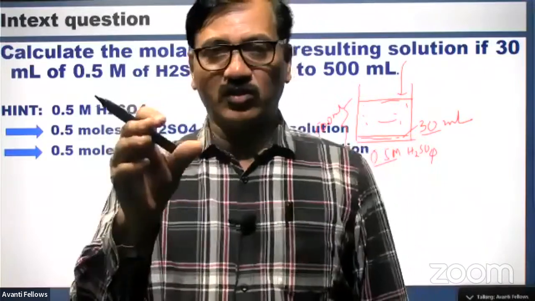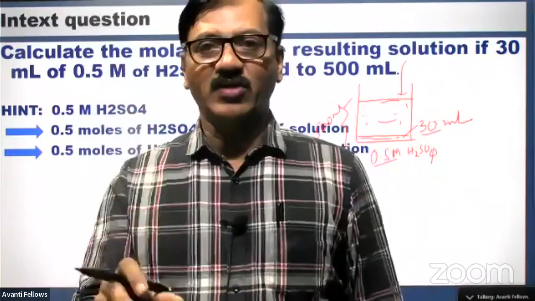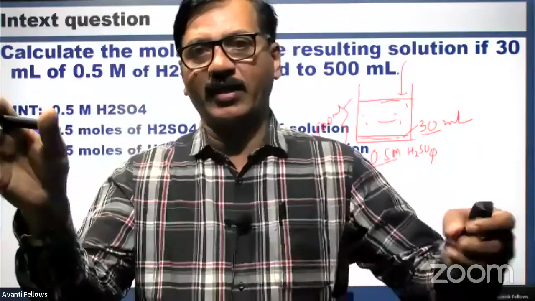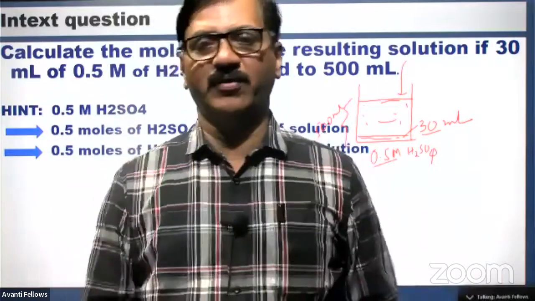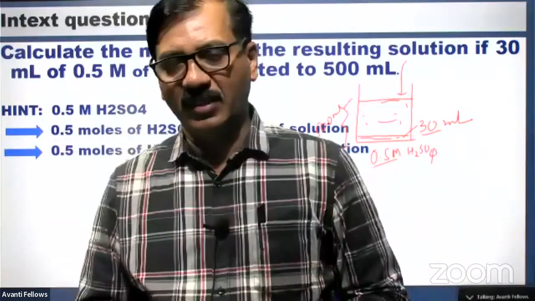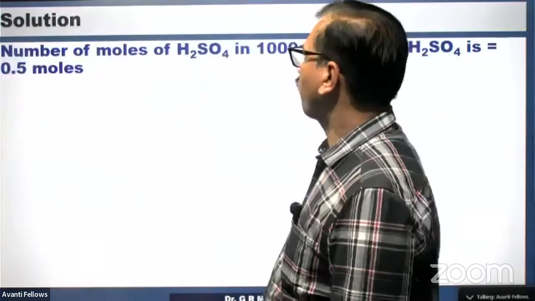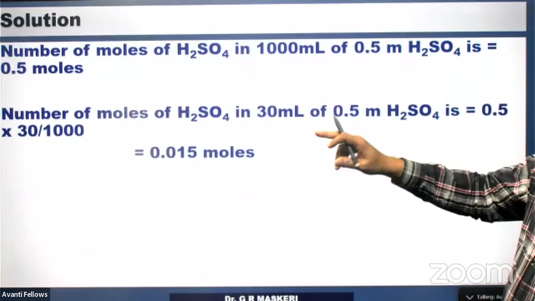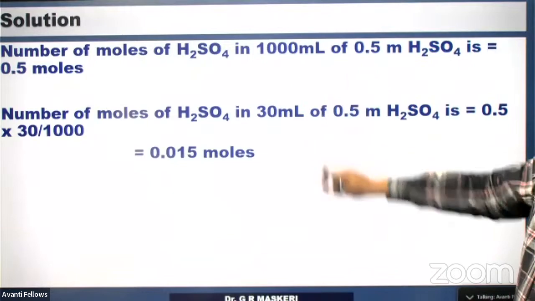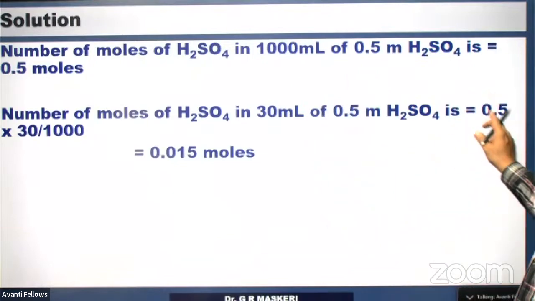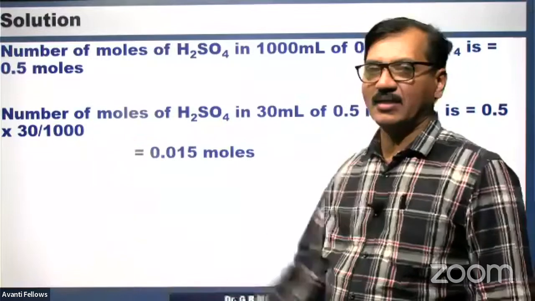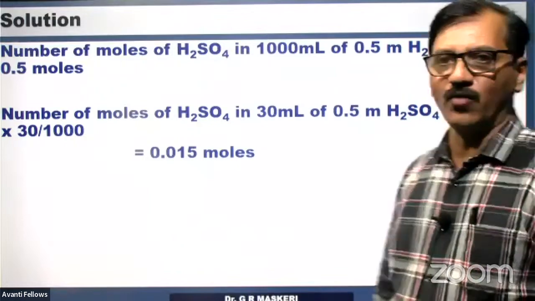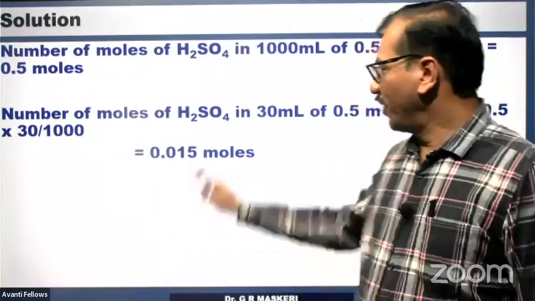But 1 liter you have not taken. We have taken only 30 ml, so only a part of those moles will come in that. Therefore, the number of moles of H2SO4 in 1000 ml is 0.5 moles. So the number of moles in 30 ml is 0.5 into 30 divided by 1000. Therefore, it is 0.015 moles, right?